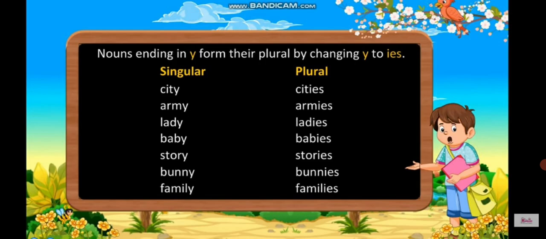Then army, it's also ending with Y, so just remove Y and put IES. It will be armies. Lady, ladies. Baby, babies. Story, stories. Bunny, bunnies. Family, families.